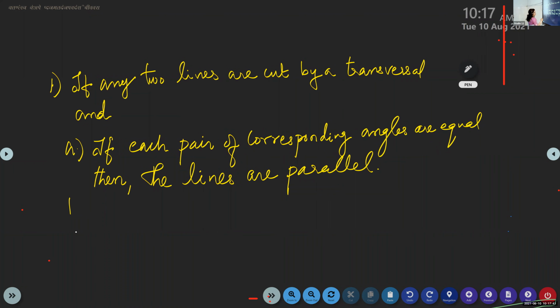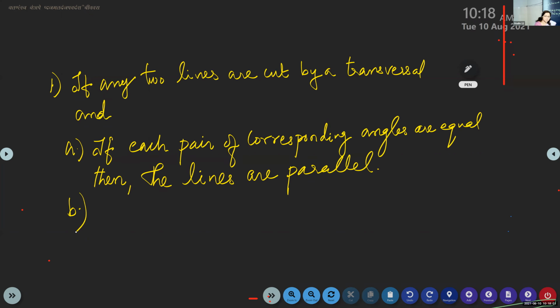That is the reverse of the rule which we have studied. Ma'am, is this the same as what we wrote before? No, it is the same thing, but in another way. That is the reverse of it.